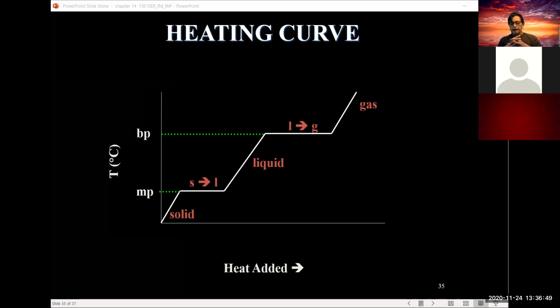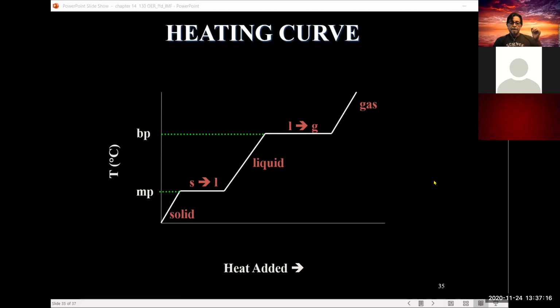Then when all the liquid is converted, the temperature shoots up to the next plateau, which again could be 100 degrees if this was water. At that plateau, no matter how much energy you put into the system, it will maintain that temperature until all of that liquid has been converted to gas. And then at that point, the temperature shoots up.